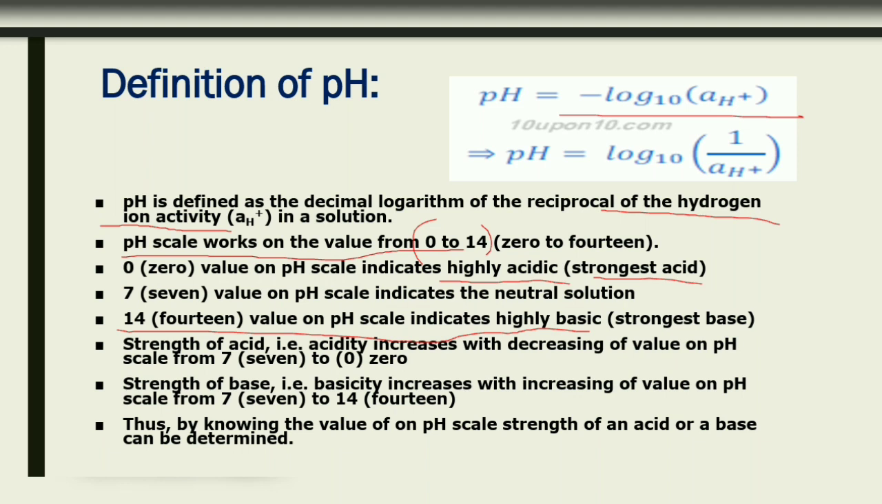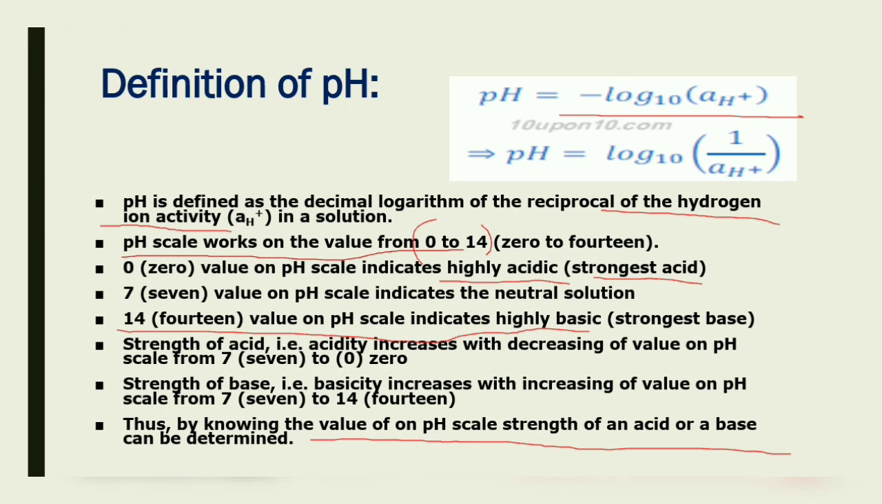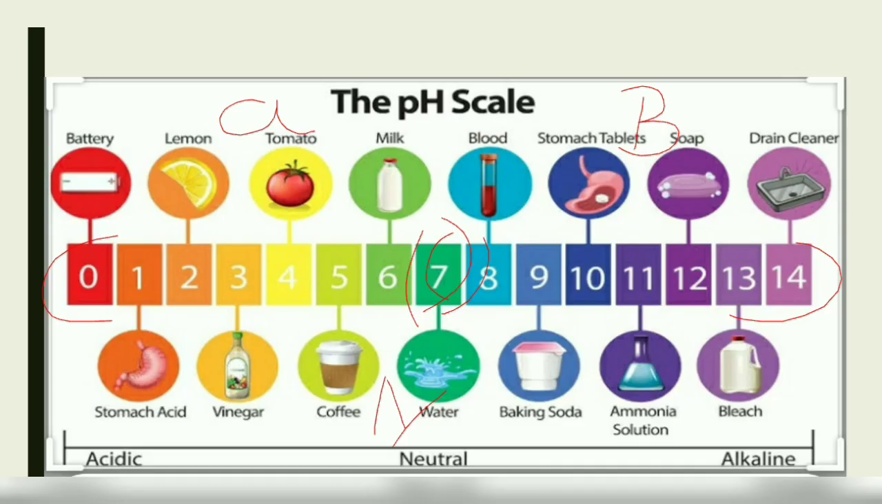The strength of an acid, that is acidity, increases with a decrease in the pH value from 7 to 0. The strength of a base, basicity, increases with an increase in the pH value from 7 to 14. Thus, by knowing the pH value, the strength of an acid or base can be defined. We can know whether the thing is acidic or basic in nature.